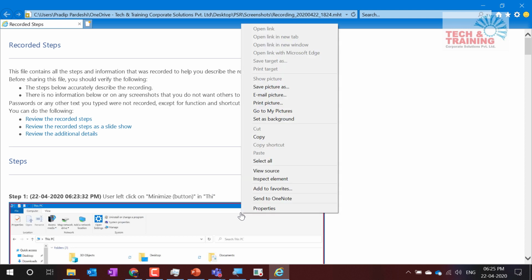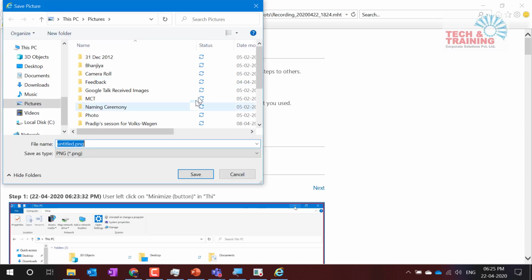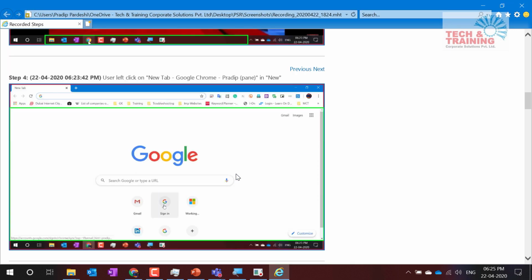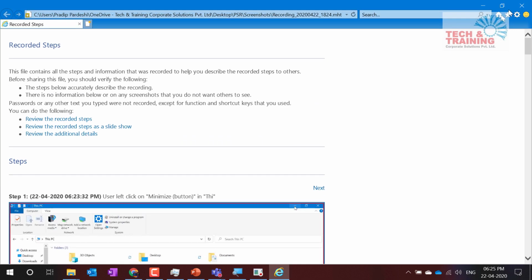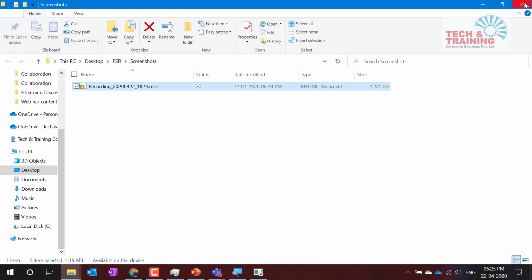Now I can go ahead and click on save picture as, but every picture you have to save manually. So if you are comfortable with this, you open that file, go to save picture as, and that is how you can save each and every picture. But you have to save all the pictures manually, so that will take some time. And I'm a lazy fellow. I do not do repetitive work.